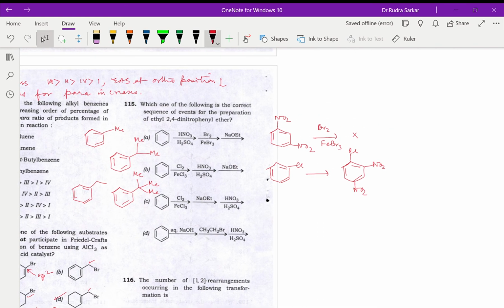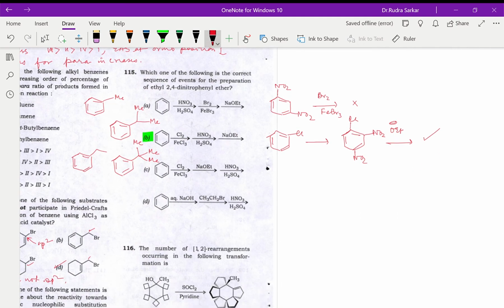And this, if we think, is being attacked by OEt, this is also possible because this will undergo nucleophilic addition substitution reaction. So over here the product will be formed. So this looks like the possible answer.